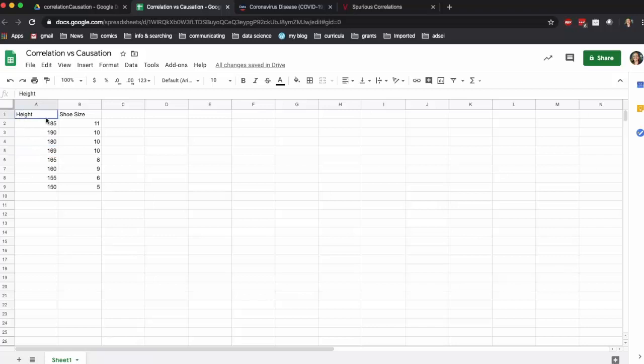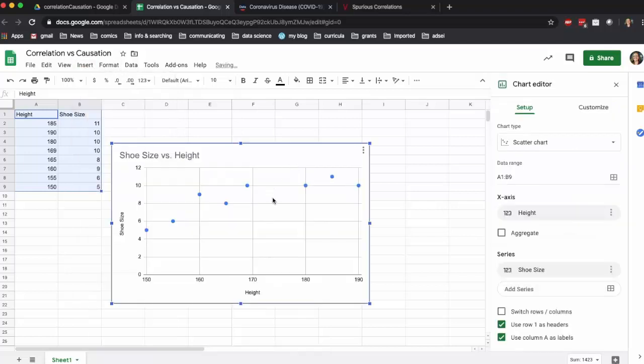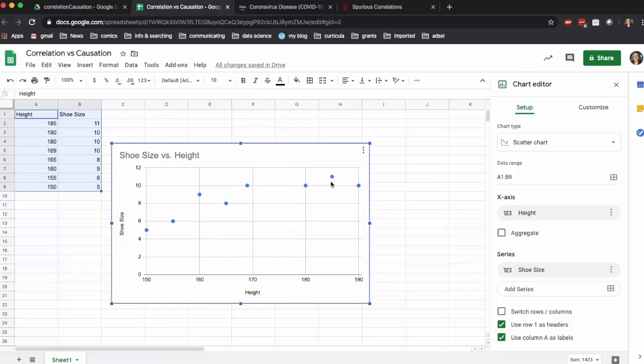If you graph these, you will see that correlation isn't a nice, neat, straight line anywhere outside of a textbook. Let's insert the chart. Right, so this is not a nice, neat, straight line, but you can see it does have an upward trend. Correlation doesn't give you any particular value, but it does tell you that things are likely to go up in sync with each other. As people get taller, they mostly have larger feet, but sometimes you have short people with large feet and tall people with small feet.